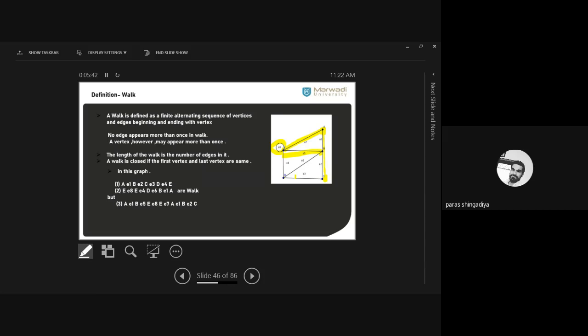That is known as a closed walk. Clear? The definition given is that if the first vertex and last vertex are the same, then it is known as a closed walk. Clear? If first and last are different, then it is known as an open walk. The open route where first and last are different is known as an open walk. Clear? Where it is the same, you start your journey from Rajkot and visit 3 to 4 places, 4 cities, and then again reach back to Rajkot city, then it means closed. And if you start your journey from Rajkot and stay at Ahmedabad, otherwise Surat, then it is known as open. Clear? That is the meaning of this one.